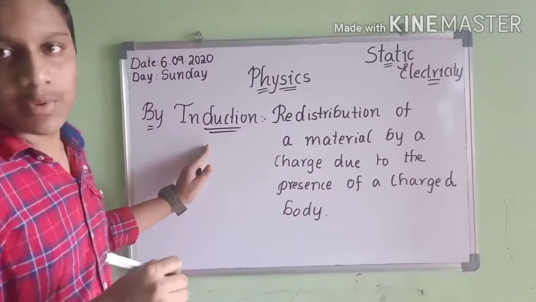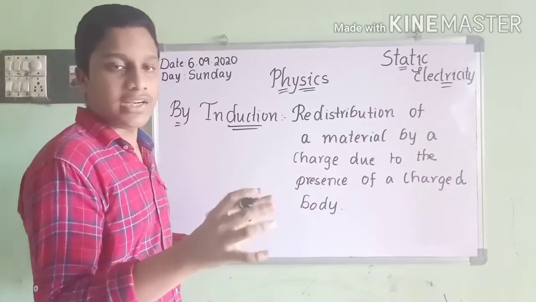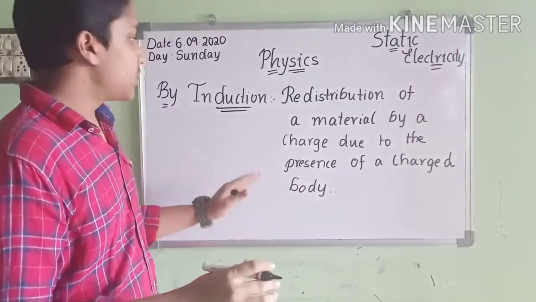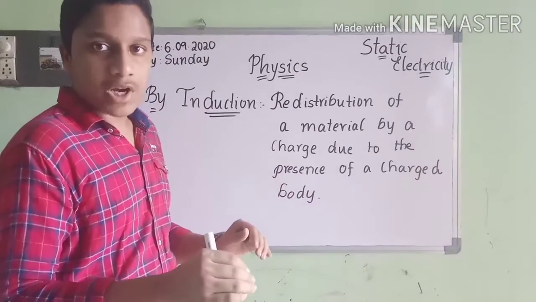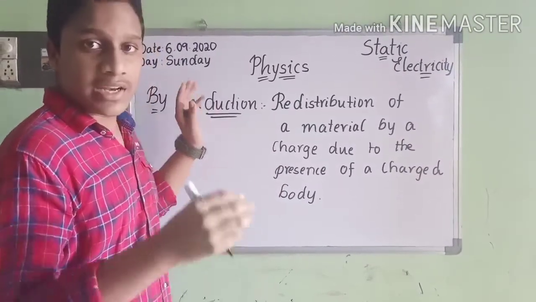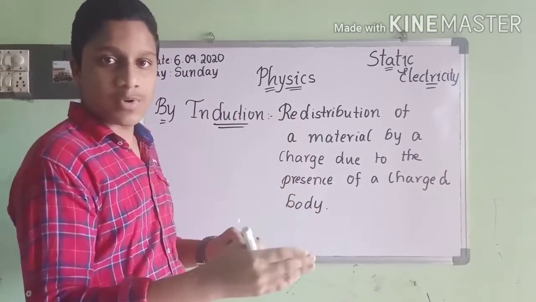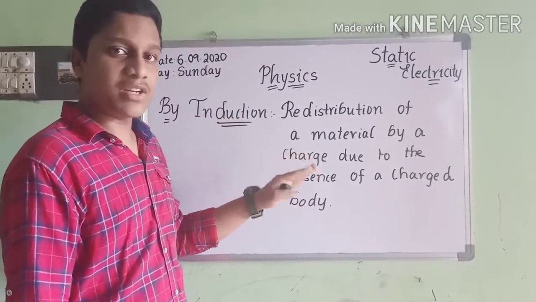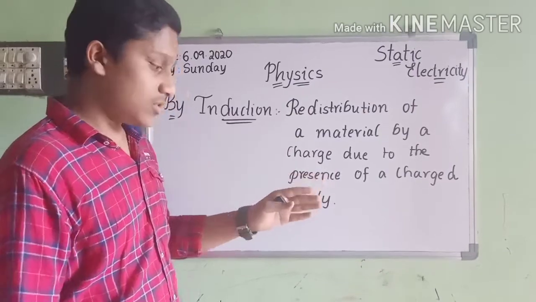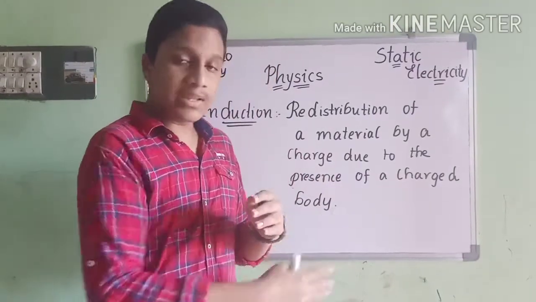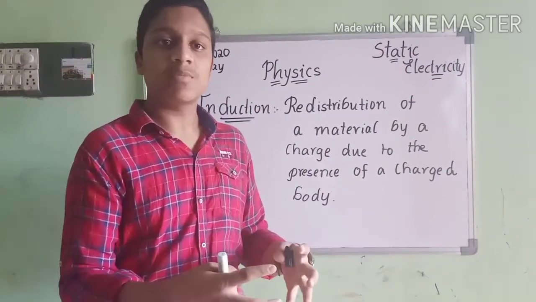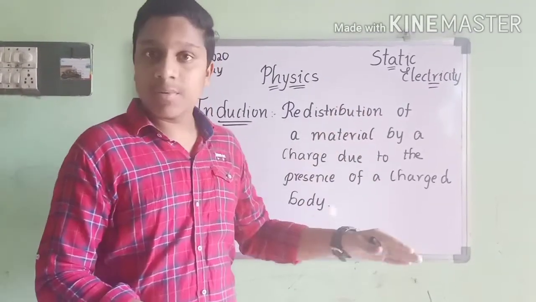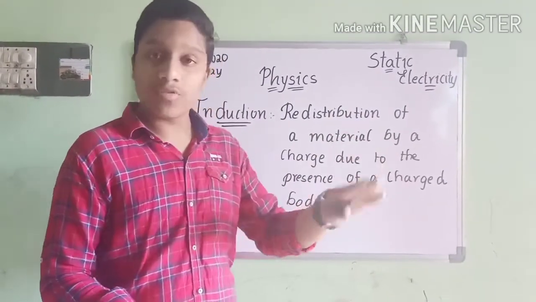Induction is a process of attraction, caused by a charged body placed nearby. So in this topic I explained the three types of electrification of a body: by friction, by conduction and by induction. All three are charged basically by rubbing, from uncharged to charged.